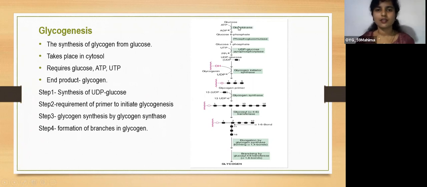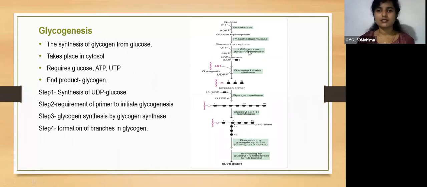Here, the first step is synthesis of UDP glucose. First, glucose under the influence of the enzyme glucokinase, which requires ATP, is converted into glucose 6-phosphate. That is phosphorylation of glucose by the enzyme glucokinase. Now under the influence of the enzyme phosphoglucomutase, glucose 6-phosphate is converted into glucose 1-phosphate.